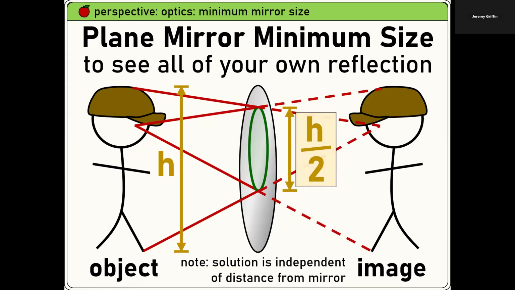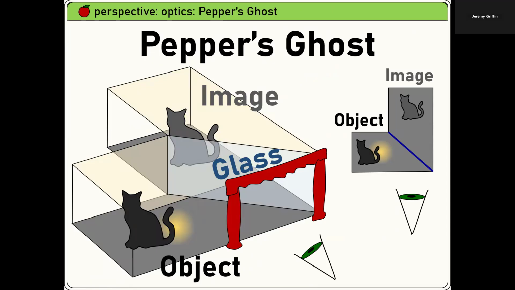Hey, we just did that earlier. Right. So the minimum size of the mirror you need to see your entire self is half your height. So you guys saw that earlier. Got that. Ooh, this is a fun bonus.